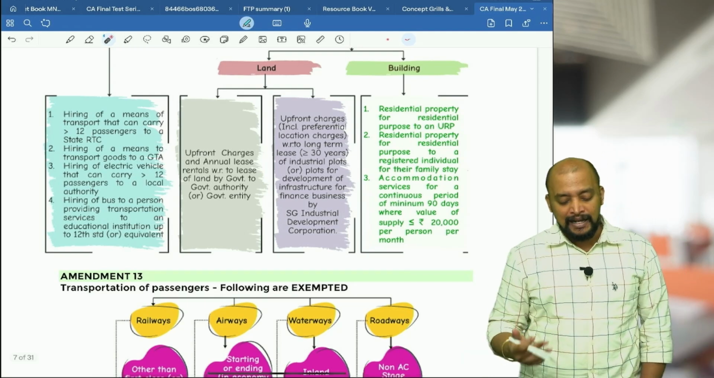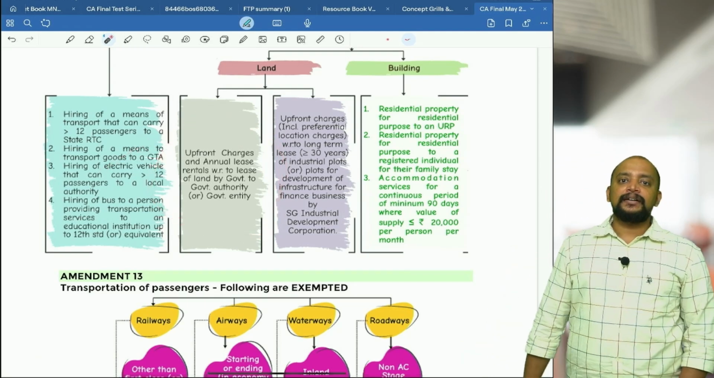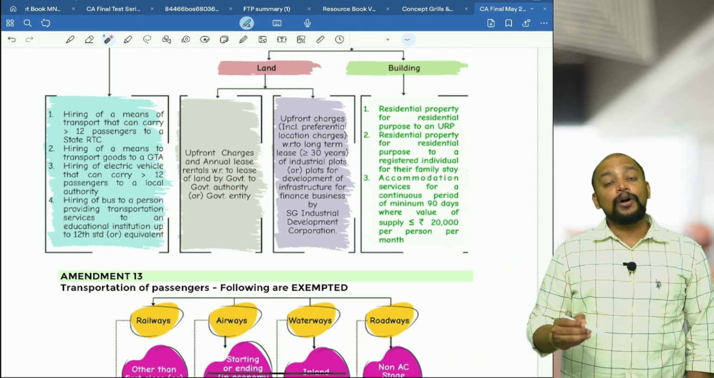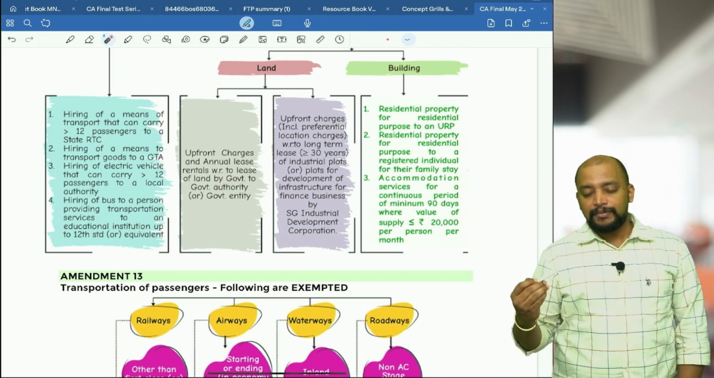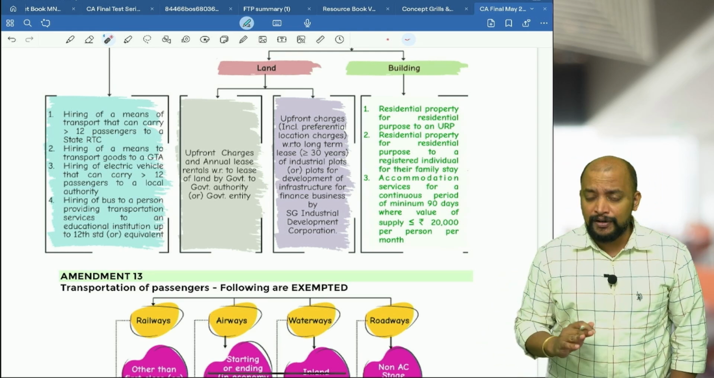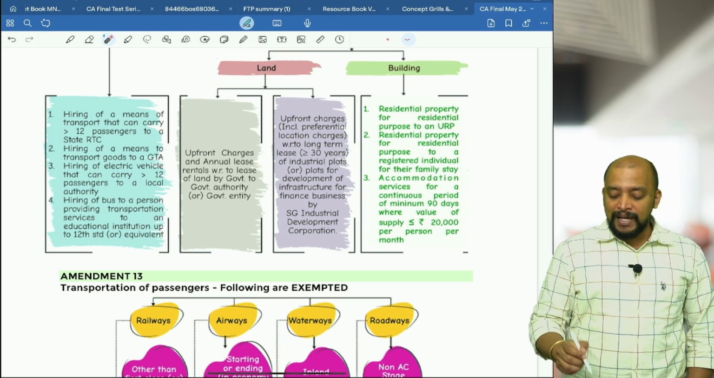Usually we neglect that. So see this, upfront charges. Say I have a land, and basically who is the supplier here? Government is the supplier. Government is giving land on lease to government authority or government entity, and that lease can be a short term lease or a long term lease, whatever may be the period of lease. And in that case, annual lease rentals as well as upfront charges will be exempted.